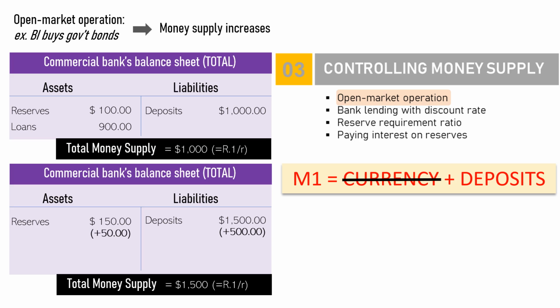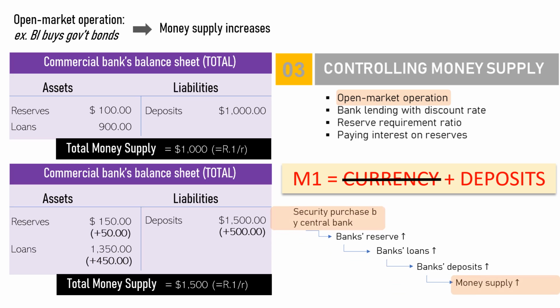How much additional loans are created? From the balance sheet, it is $500 of additional deposit minus the $50 additional reserve. So the additional loans are $450 and the total loans are now $1,350. So the flow of the open market operations to money supply is like this.